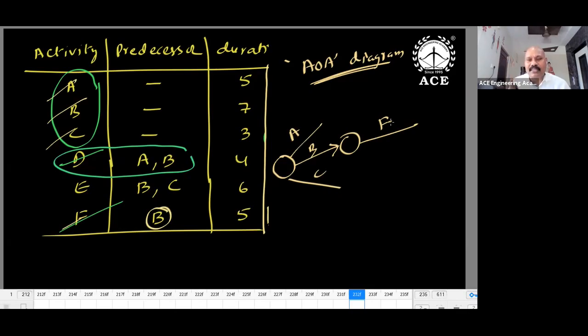After that, you can take the activity which has only one predecessor. After that, two activities, after that, three activities. So in the predecessor list, give priority. First priority is given to A, B, C. Second priority is given to F. Third priority is given to D, G, because D contains 2 activities.